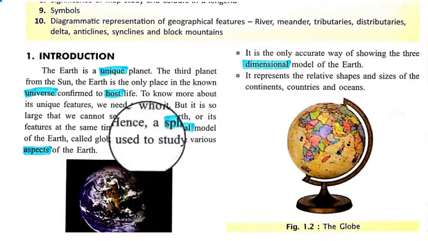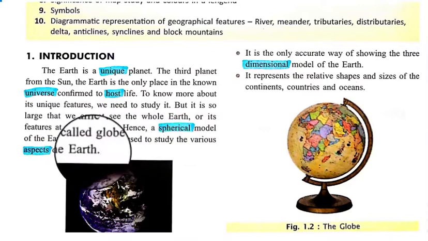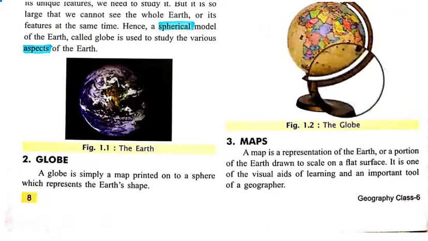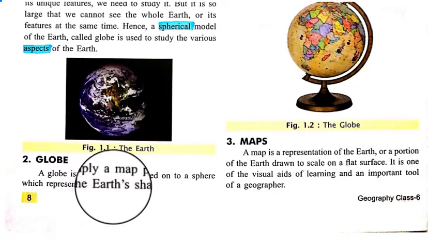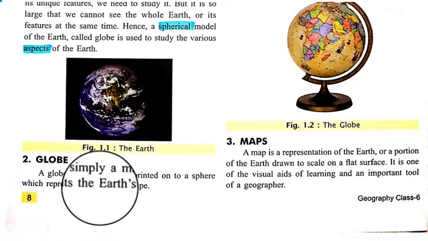Hence, a spherical model of the earth called a globe is used to study the various aspects of the earth. Man created an earth-like structure which is called a globe. This is a picture of a globe. A globe is simply a map printed onto a sphere which represents the earth.